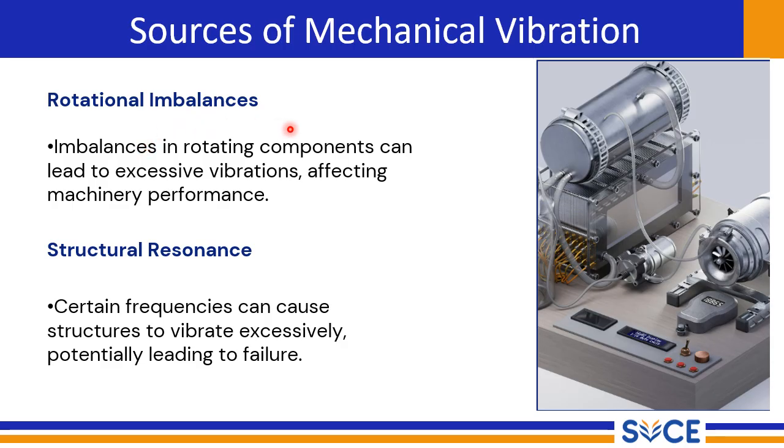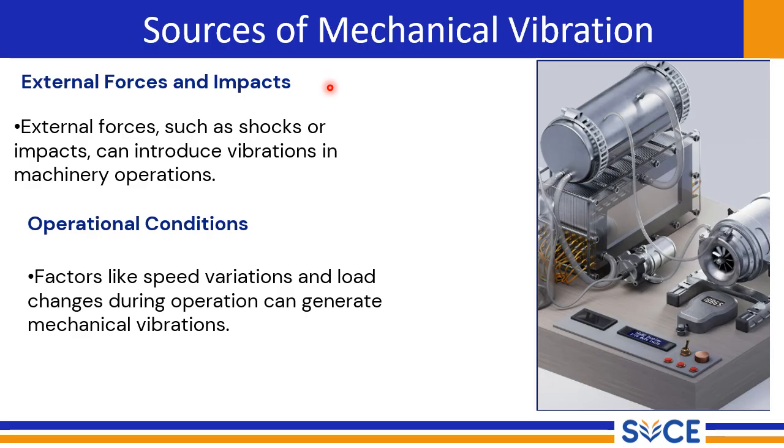In this slide, we are seeing rotational imbalances. Imbalances in rotating components can lead to excessive vibrations affecting machinery performance. The next thing is structural resonance. Certain frequencies can cause structures to vibrate excessively, potentially leading to failure. External forces and impacts: external forces such as shocks or impacts can introduce vibrations in machinery operations. Operational conditions: factors like speed variations and load changes may generate mechanical vibrations.